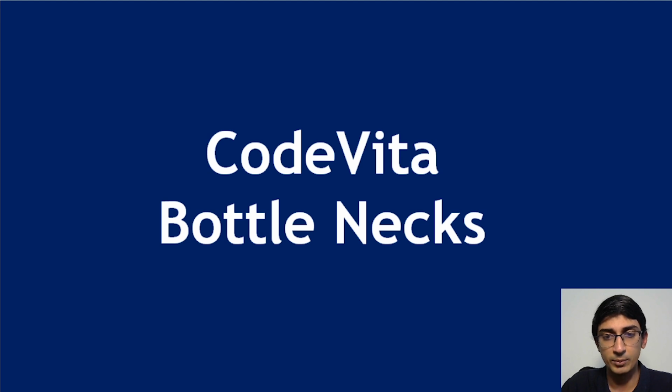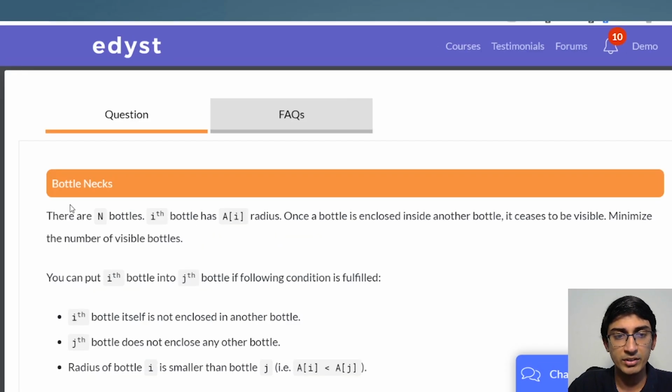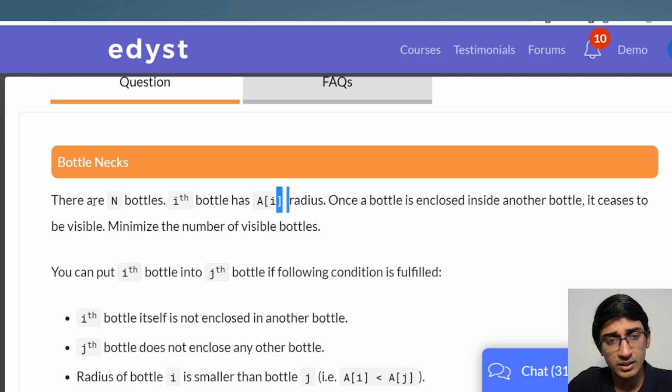And I'll open it up on the Edist platform also, so that we understand how to actually read a question as well. Right. Here we go. So what we have here is there are n bottles. The ith bottle has a of I radius. So automatically we can understand that it's something to do with arrays. It's an arrays based question almost, right? So we have there are n bottles. The ith bottle has ai radius.